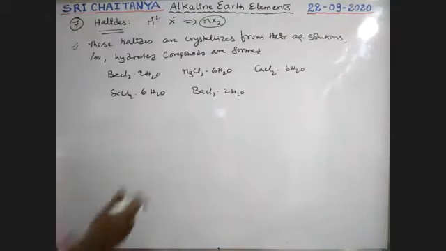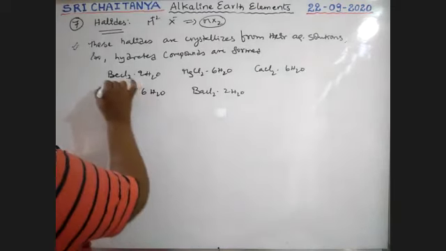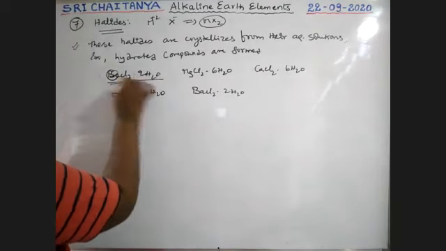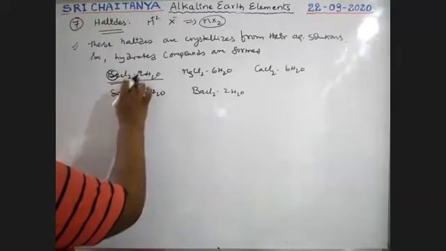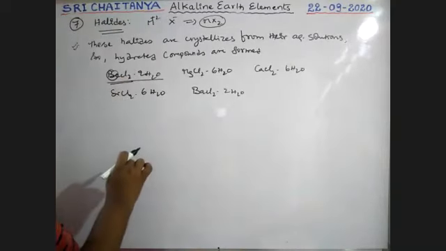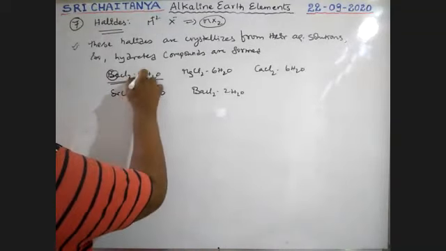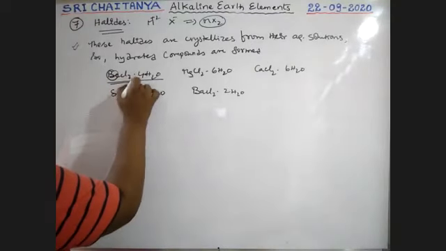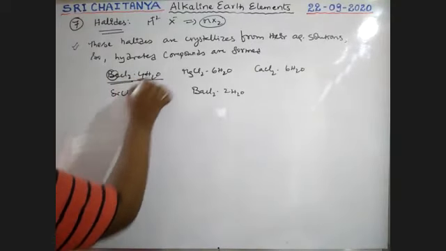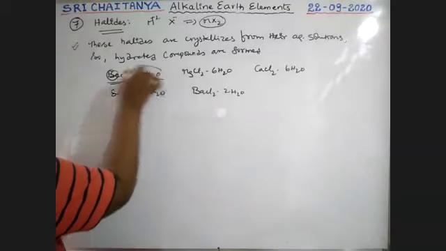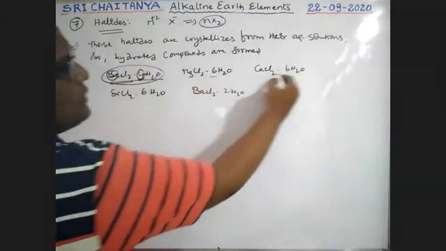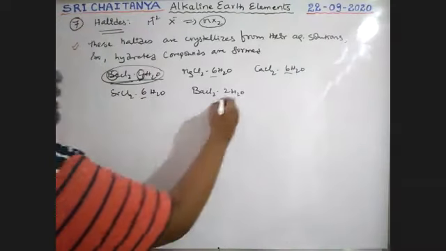Okay. So see here, very next. Beryllium chloride, because of small size, the coordination number is 4. Therefore, 4 water molecules are there. So except this, see here, 6, 6, 6, but it is 2.